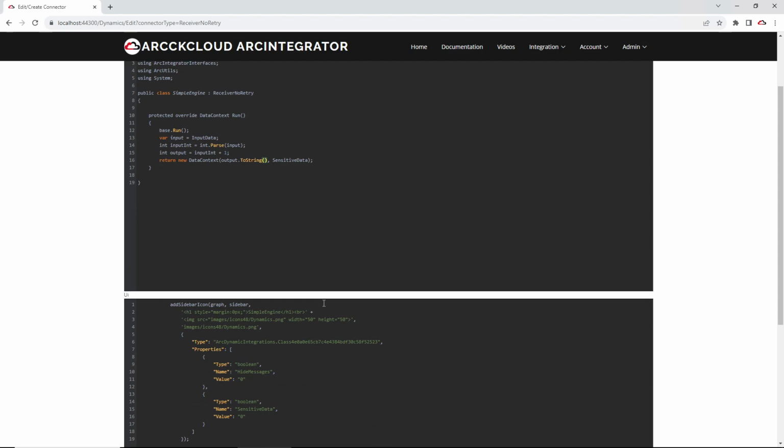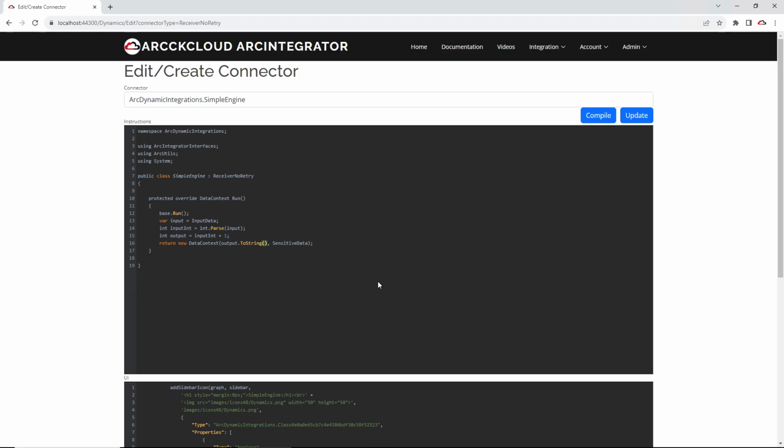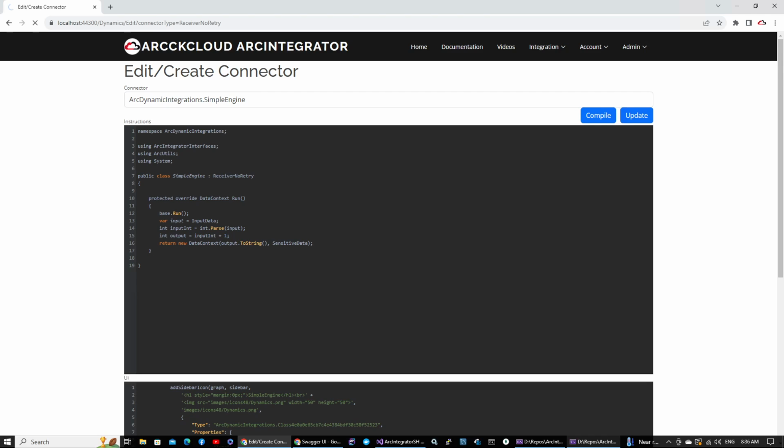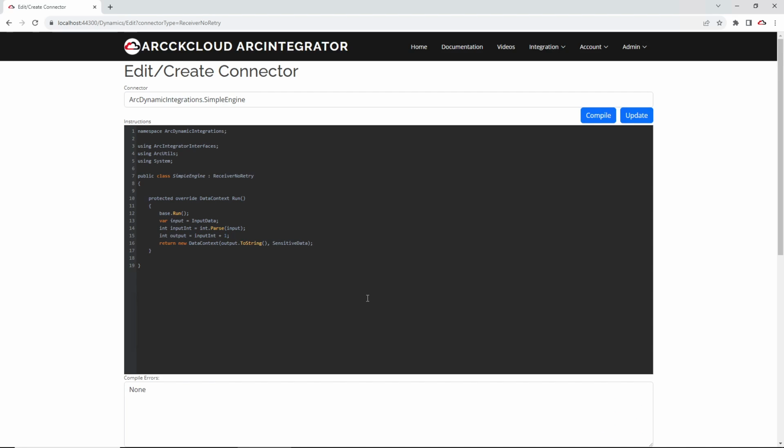So that's the activity: just take the input, increment it by 1, and pass it to the output. So I'll compile that. Okay, compilation has come back with no errors, so it's good to go.